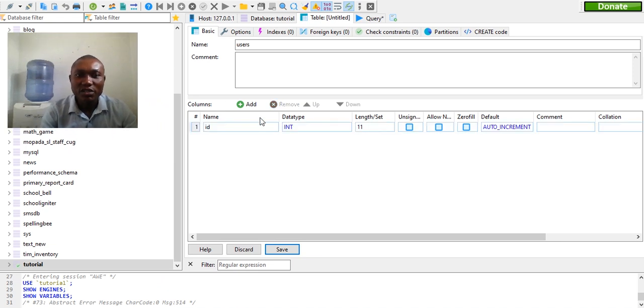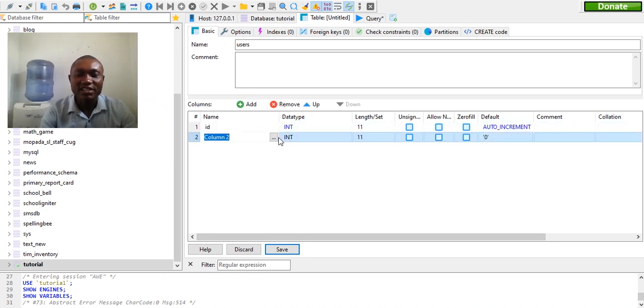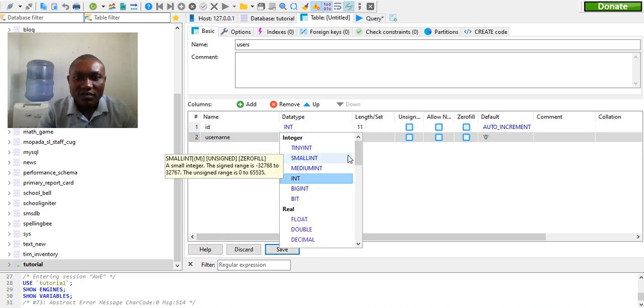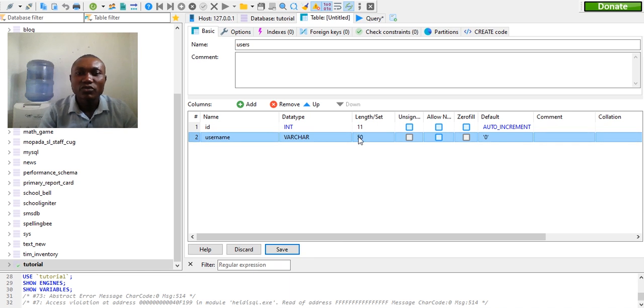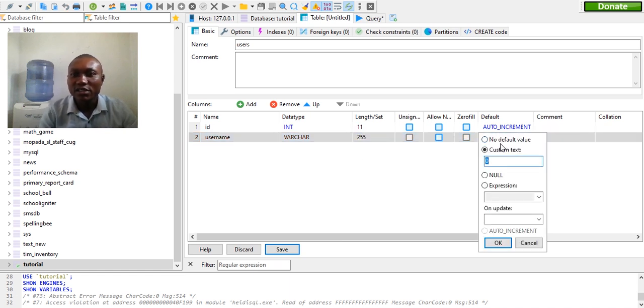When you are done, you click another add. Now inside users, we won't forget the email address of that person, the phone number, the name of that person, and the username and password. So first of all, we say username. Username, now varchar this. Then we use 255, and this is put them here.